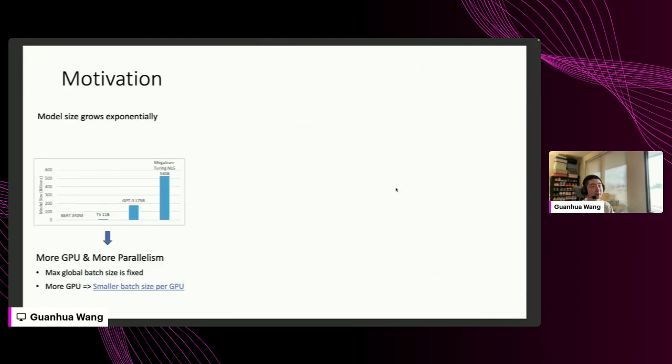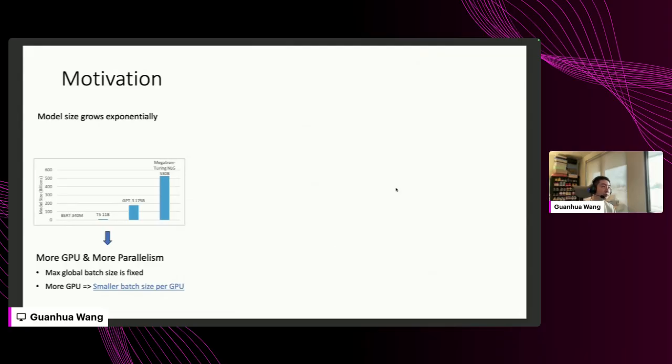So the motivation here is that model size grows exponentially, originally from BERT at 340 million parameters up to recent years like Megatron-Turing NLG at 530 billion parameters. So we need to use more GPUs and more parallelism to do the training.